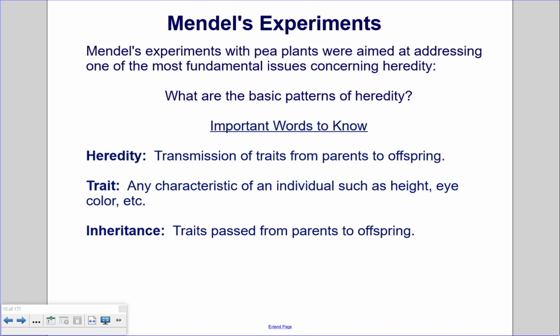Here are some important words to know for this unit. Heredity is the transmission of traits from parents to offspring. Trait: any characteristic of an individual, such as height, eye color, etc. And inheritance: traits that are passed down from parents to offspring.